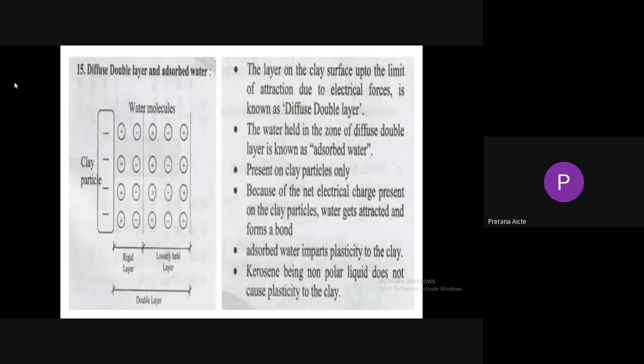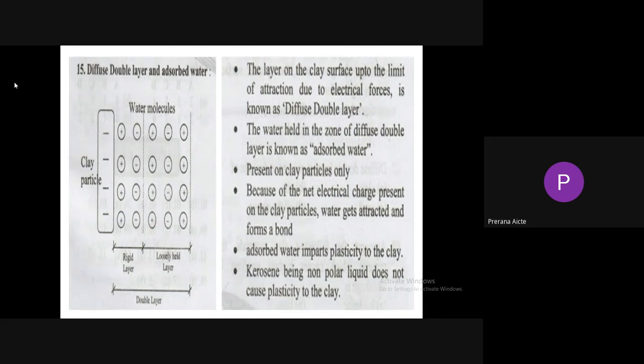So next one is diffused double layer and adsorbed water. The clay consists of negative charge. Because of this negative charge, in order to neutralize it, the clay always attracts the positively charged cations or positively charged water molecules. So that's why around the clay particle, a thin layer of water will be present. This thin layer of water, which is held by electrochemical forces, is known as adsorbed water.